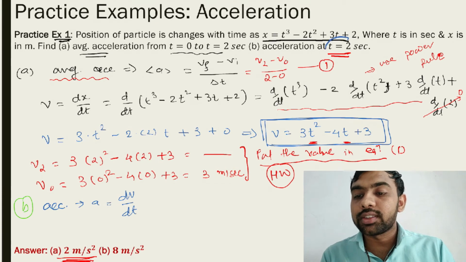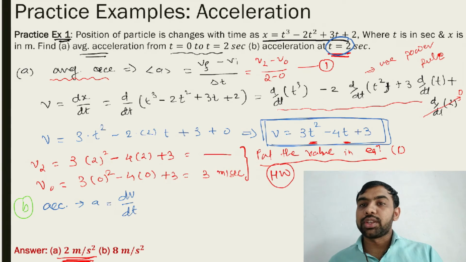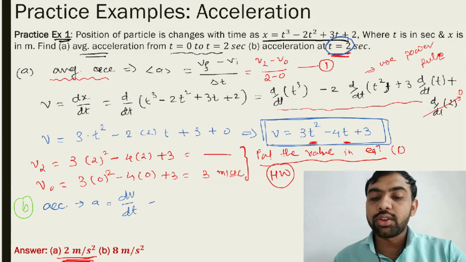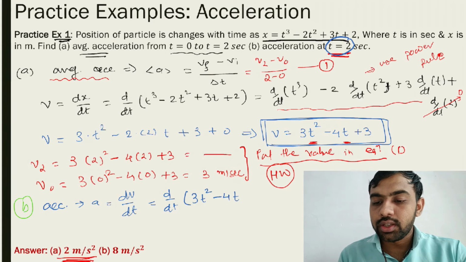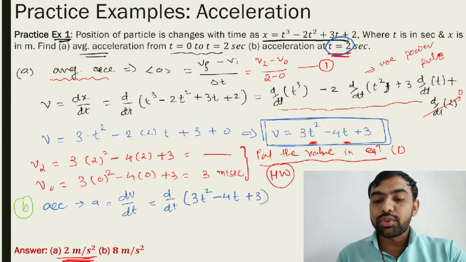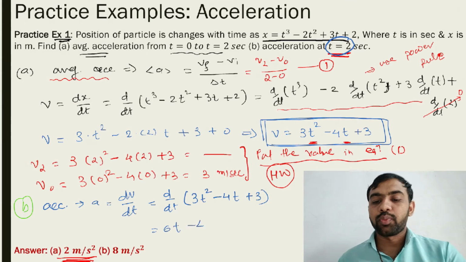At what time do you want the answer? At t equals 2 seconds. So acceleration a is equal to dv by dt. Find again d by dt of v, which is 3t square minus 4t plus 3. You differentiate it as homework; I directly write the answer, which will be 6t minus 4.